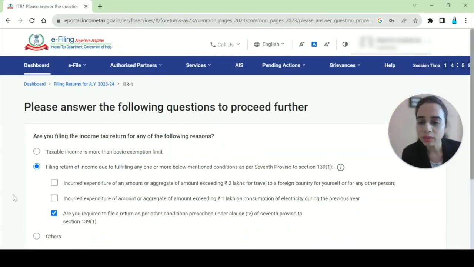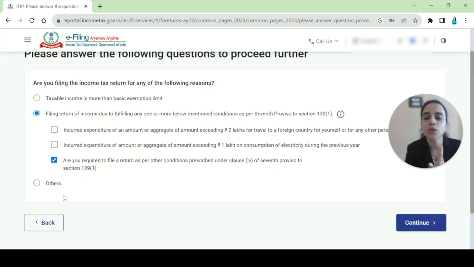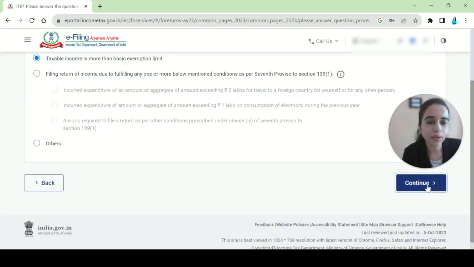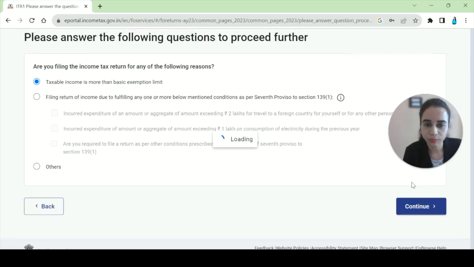Now here you can select these options, what is the purpose for which you are filing. You have incurred some expenditure, or you want to file before. I'll suggest the basic option, which is taxable income is more than basic exemption limit. Even if after calculating you feel that no, my income is less than the basic exemption limit, then also for a start you can select this section and go ahead and say continue.